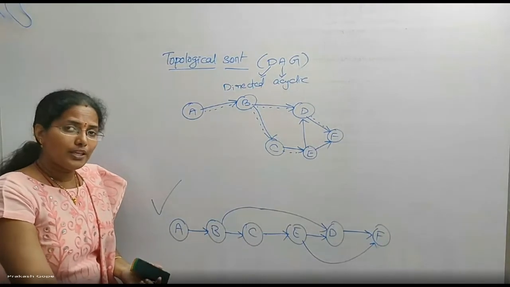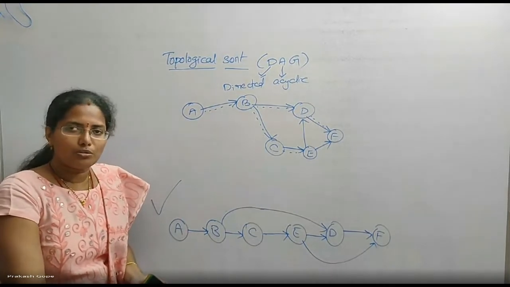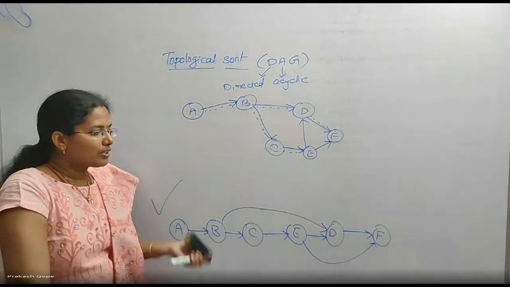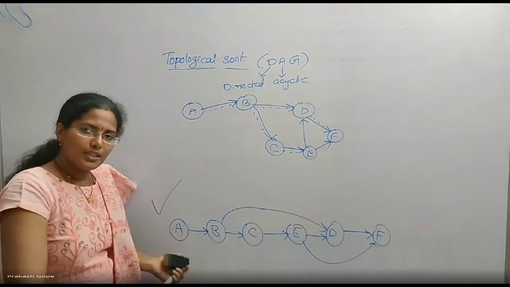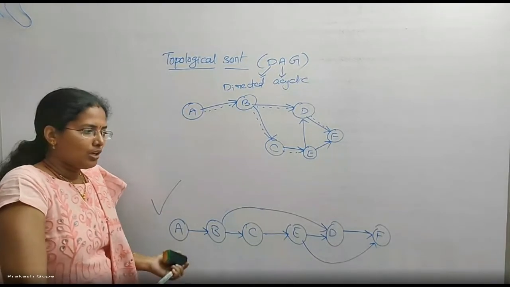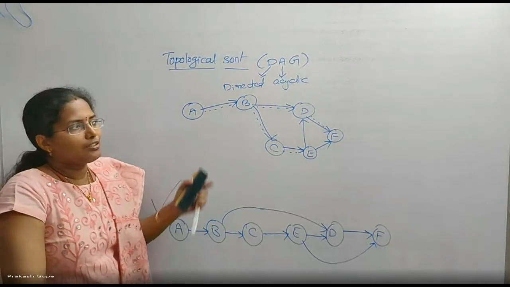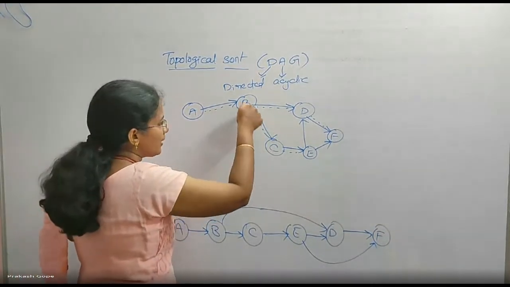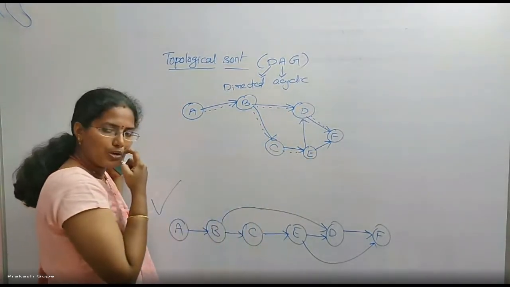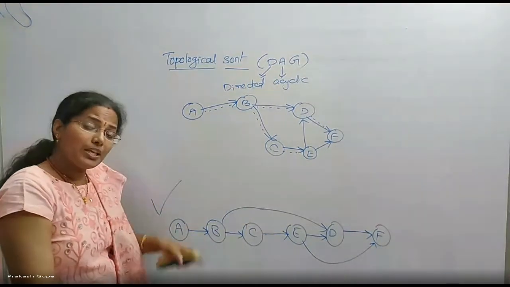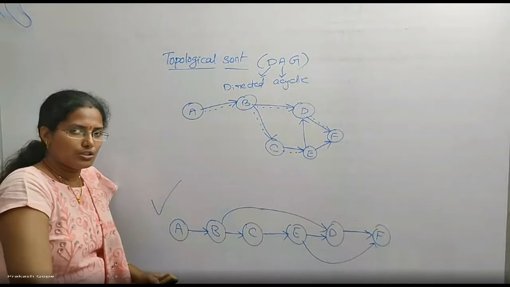Is this the only topological sorting? Can there be one more? There is a possibility of having one more. But by using the algorithm that we learned now, by using DFS, whichever is finished, insert that at the starting of the linked list, we can find one. There can be many such because from B, why should I go to D? I should have come to C, then E, then D. That is one more possibility, one more DFS traversal. That may give one more topological sort. There can be more than one topological sort.